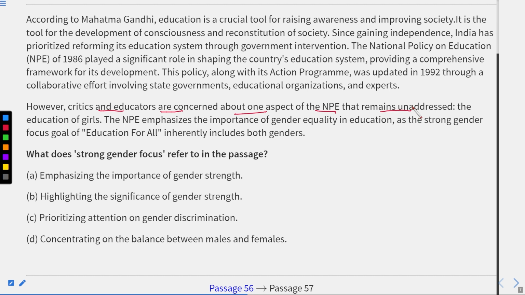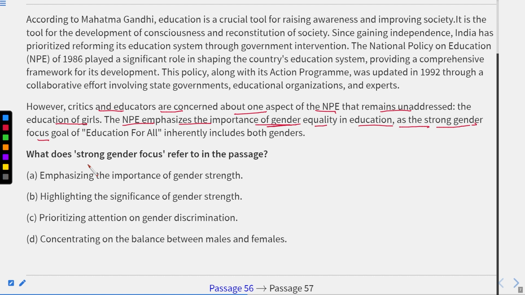It means unnoticed: the education of girls. The NPE emphasizes the importance of gender equality in education, as the stronger gender focus. It means they want education for all. There should be equality between the male and female. Okay, and inherently include both genders. It means they include both the genders.